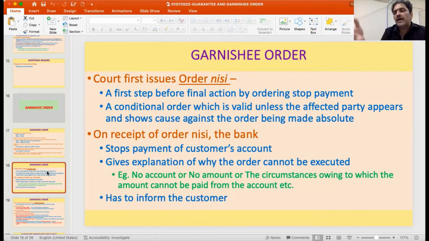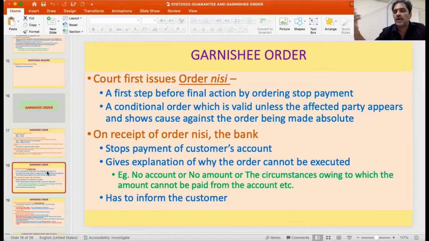But before that, they have to be given an opportunity to indicate whether the nature of account is appropriate or not, etc. So on receipt of the order, the bank is supposed to stop the payment of the customer's account. Then it has to give an explanation as to why the order cannot be executed. So imagine that this borrower is thinking that he is having an account, but he may not have an account, or the account could be a joint account, or it could be his company's account.